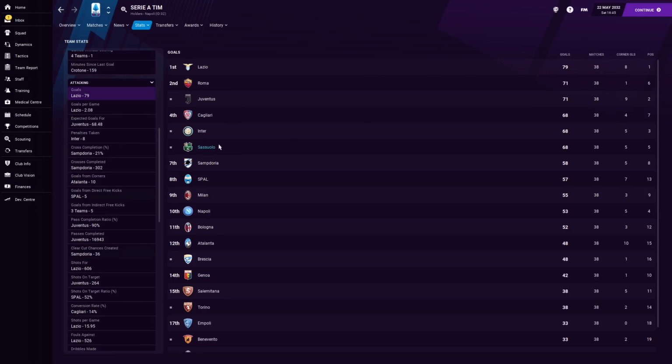Goals, you know, we were the joint 4th highest scoring team in the league. And that's fine by me, to be fair. Like, that's exactly where we want to be. Roma actually outscored us, interestingly, but that presumably means they had a worse defence than us. Juventus in there too, Cagliari, Inter. Like, we outscored teams like Napoli by 15 goals more.